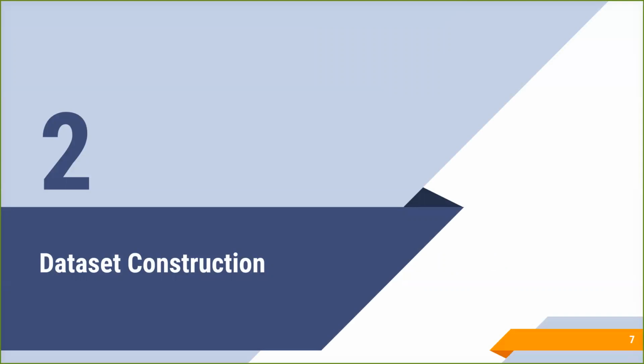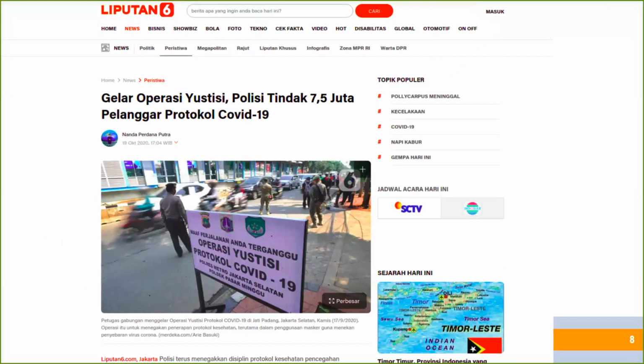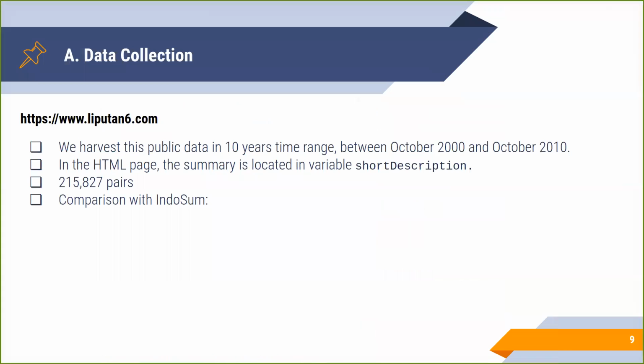Now, let's take a look at how we create the first large-scale Indonesian summarization corpus, Liputan6. Driven by the success of CNNDM in English summarization, we initiate the data collection for Indonesian summarization in the same domain, news articles. As you can see in the slide, Liputan6.com is an online Indonesian news portal launched in August 2000 and provides news in a wide range of topics. The site continuously produces daily articles and provides a short description for RSS feed purposes. We use this short description as the summary.